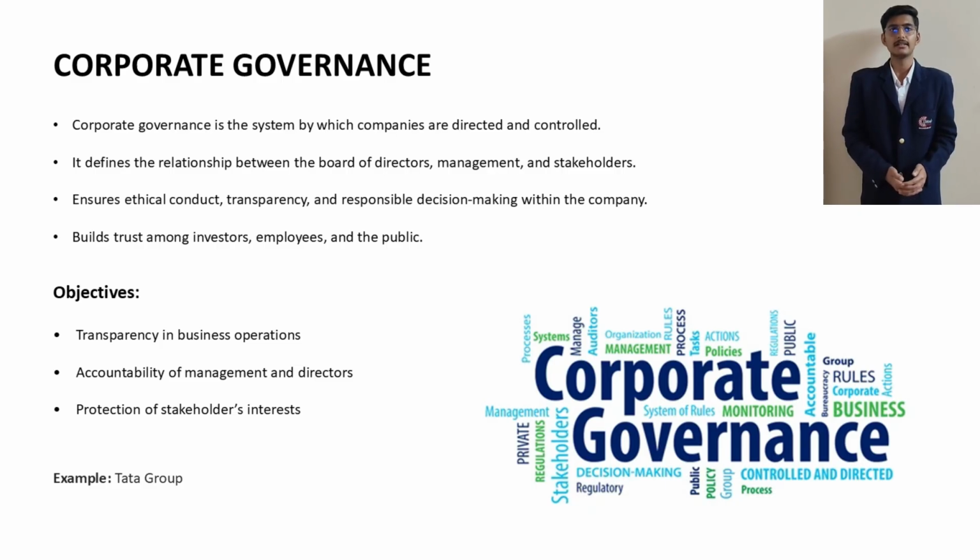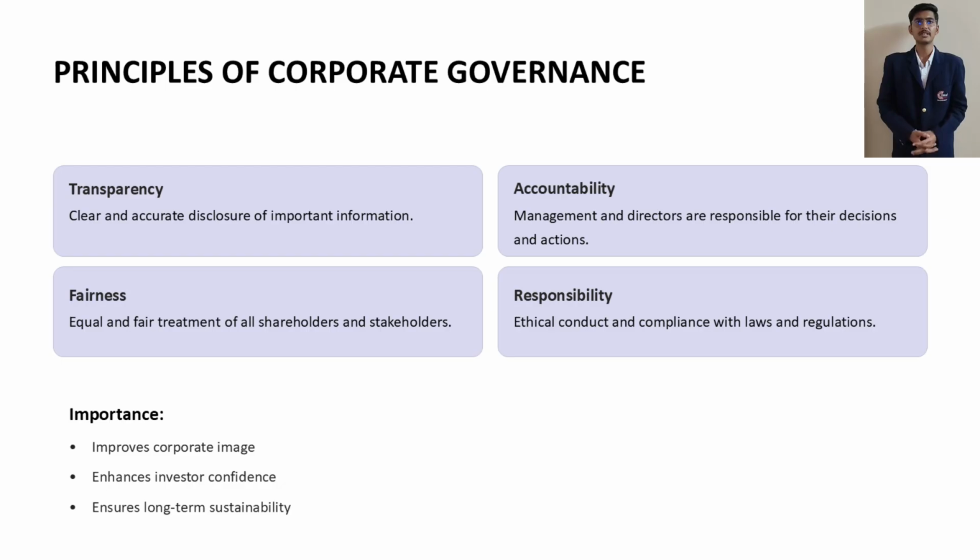Now let's look at the guiding principles. There are four major principles of corporate governance. First, transparency, which means sharing accurate and important information with stakeholders. Second, accountability, which means management and directors are answerable for their decisions. Third, fairness, which ensures equal treatment of all shareholders. Fourth, responsibility, which means following laws, ethical practices, and fulfilling obligations. These principles build investor confidence, improve company image, and support long term sustainability.